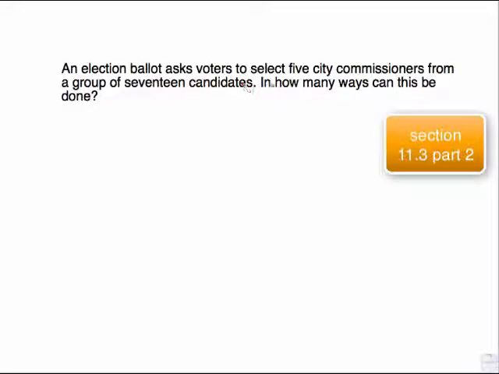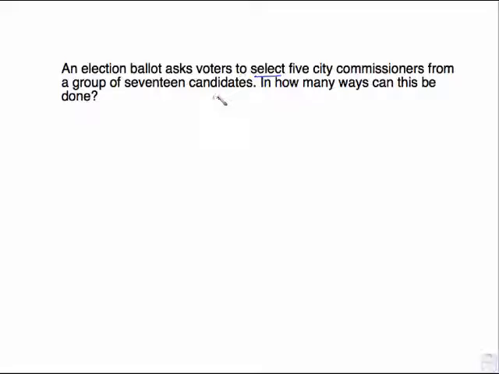An election ballot asks voters to select 5 city commissioners from a group of 17 candidates. And how many ways can this be done? So ask yourself: permutation, does order matter? Combination, or is it just a simple slot problem? Well, we are selecting, which is a big key to tell us it is a combination. So we have 17 candidates, and we are choosing 5 of them.